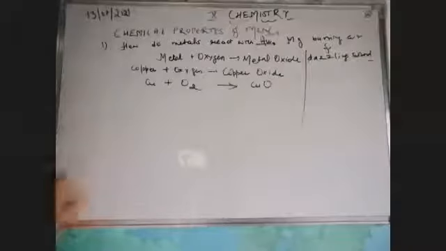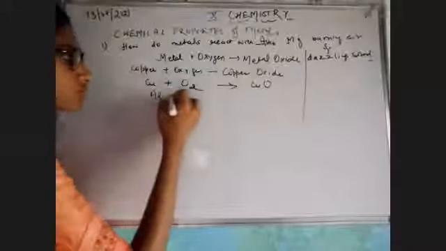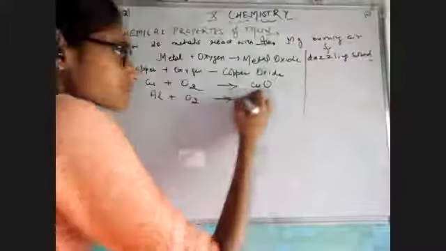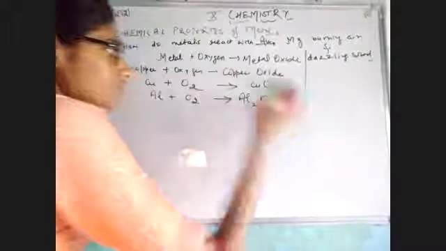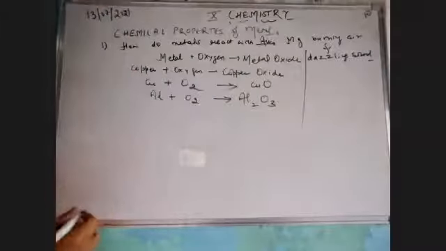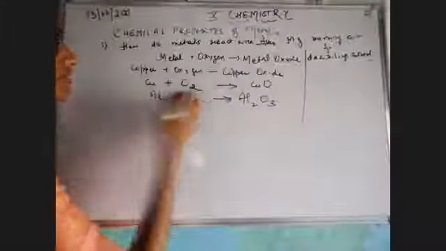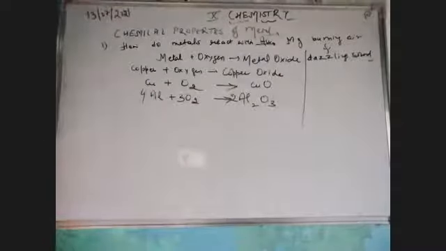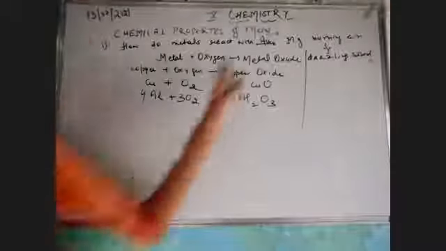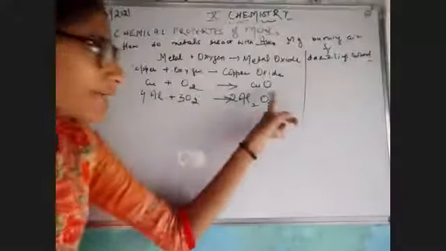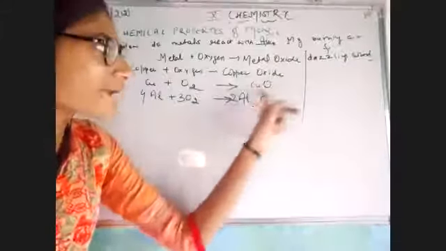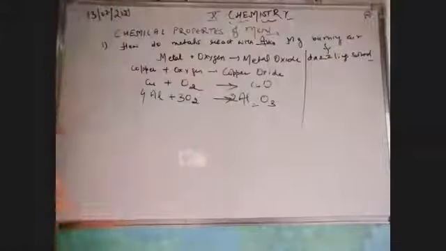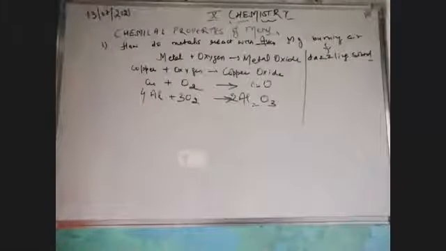In the very same manner as I have reacted the copper, we can easily react aluminium metal also, iron also, and they would make the same kind of compound, the same oxide. So this is my balanced reaction. But as you have seen, whenever I react any kind of metal, it would make the oxide. That means metal and oxygen will combine to make oxide. As my metals are reacting with oxygen, they are making oxide.